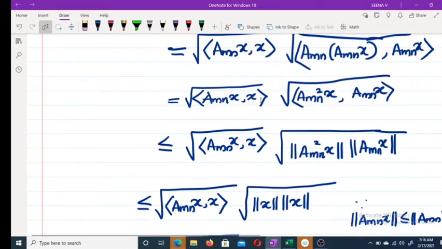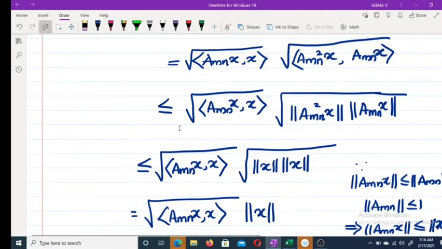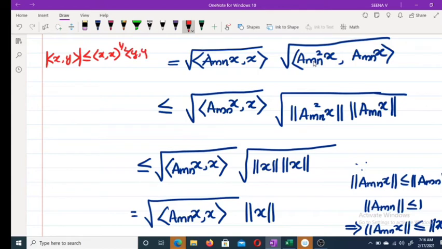Here we are again applying Cauchy-Schwarz in terms of norm. That is, we have this result: the modulus of the inner product of xy is less than or equal to the inner product xx all raised to 1 by 2 times the inner product yy all raised to 1 by 2. And this is the same as norm of x.